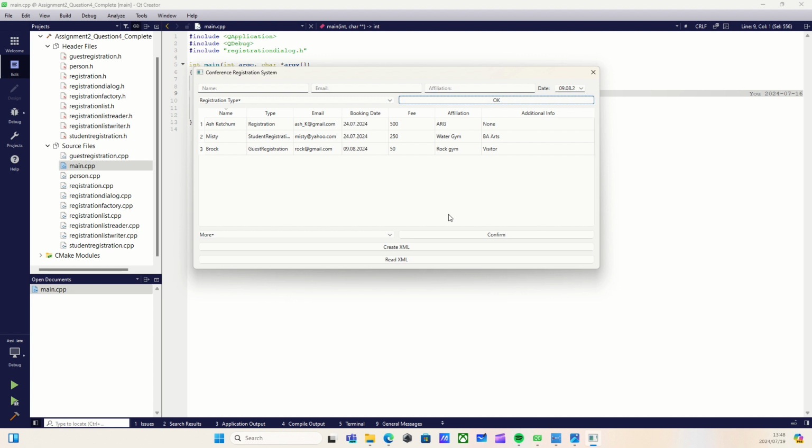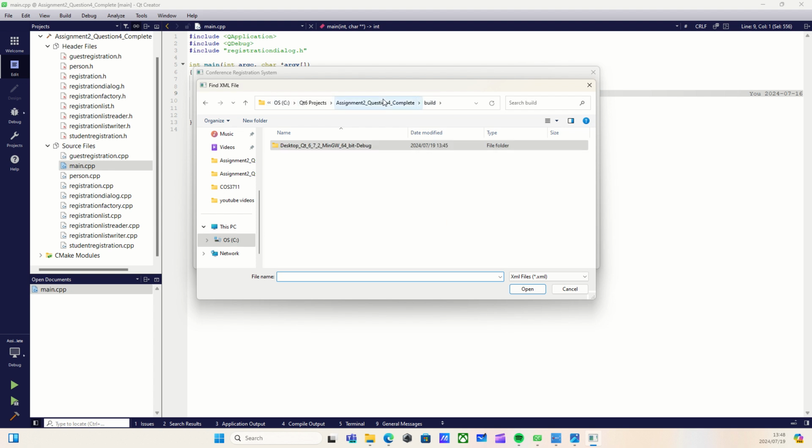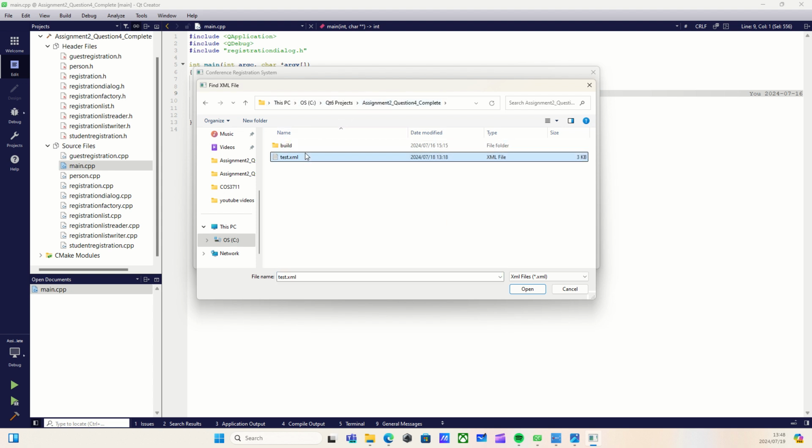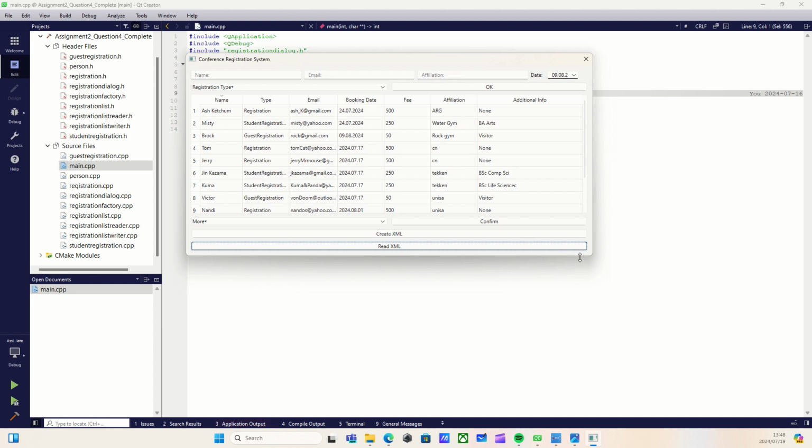Apart from this, we can also go to create XML, which will read all of the data in this table and allow us to create an external XML document. And if at any point we go to read XML, which I'll do right now, and navigate to an XML file that follows the format appropriate for the application, and we open it, it will actually load in all of that data.